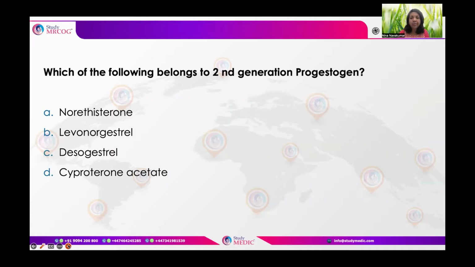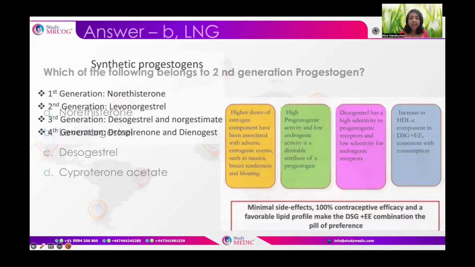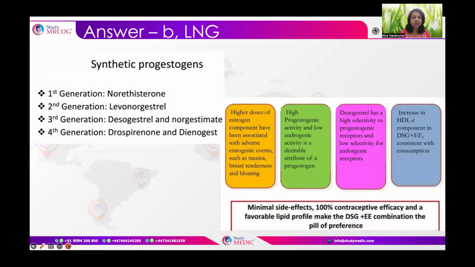The regimen available is a 1.5 milligram single tablet for emergency contraception, or it can be used in the Mirena, which is an intrauterine contraceptive system, which is very important. It even has non-contraceptive benefits also. The Mirena has 52 milligrams of levonorgestrel with 20 micrograms daily release. These are the main important points with regard to levonorgestrel, which belongs to the second generation of synthetic progestogens. The first generation includes norethisterone, and the second generation levonorgestrel. Third generation is desogestrel and norgestimate. Fourth generation is mainly drospirenone and dienogest.